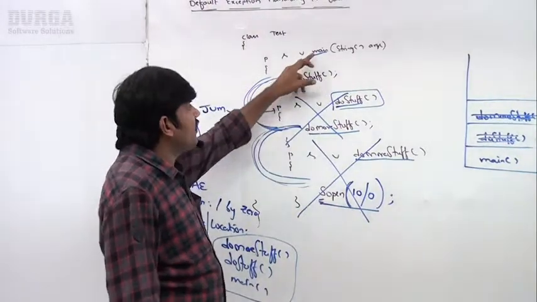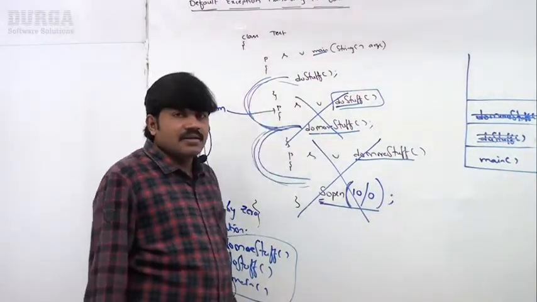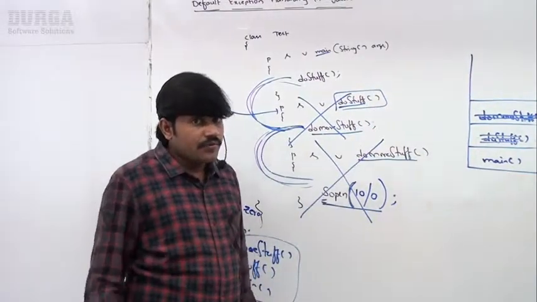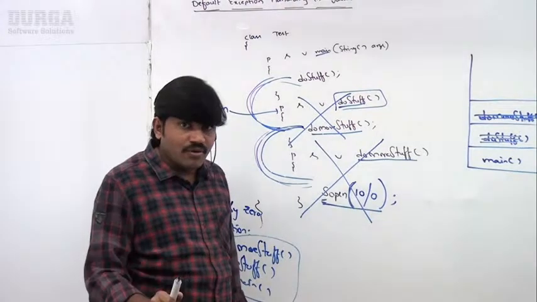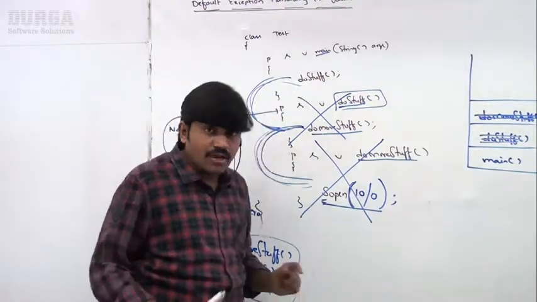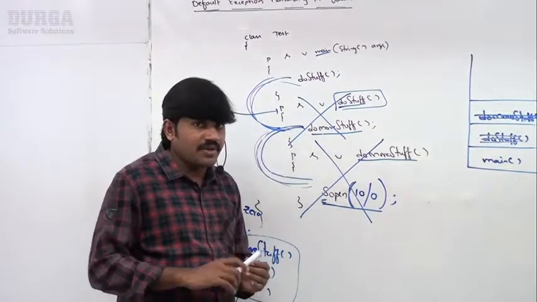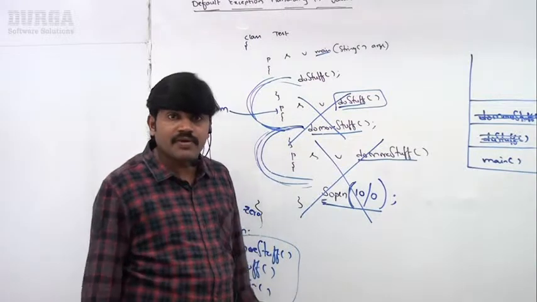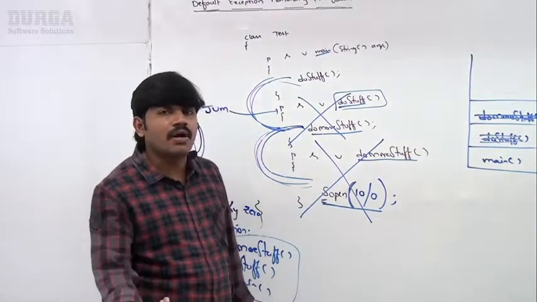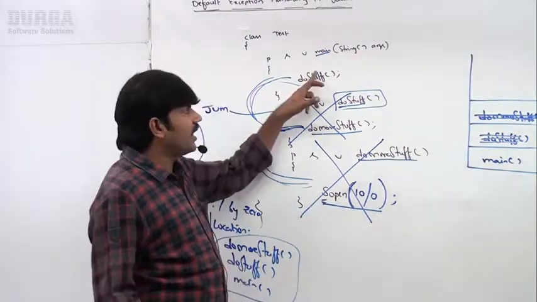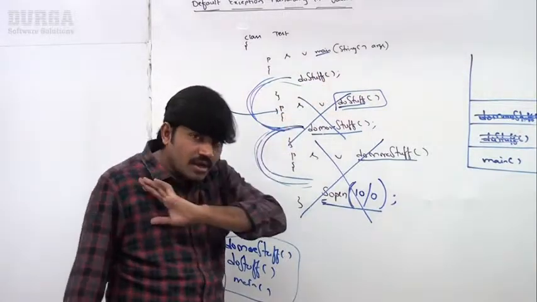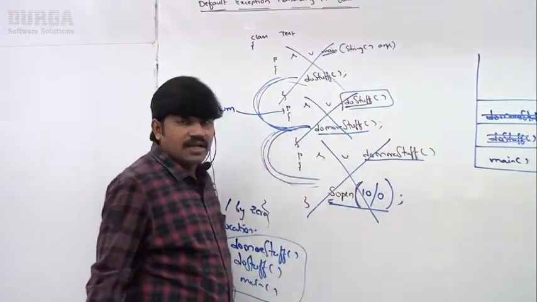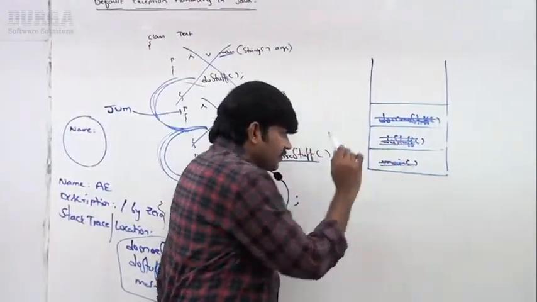The JVM will ask the main method, right? Then immediately the main method is going to tell, no, I'm not having any handling code. If you are not having handling code, then I will terminate you also, the JVM is going to convey. Then the main method is going to tell, hey, I'm your friend. So what? You are not in a position to handle the exception, that's why you can't continue your execution. The main method also terminated abnormally and its corresponding entry is removed.